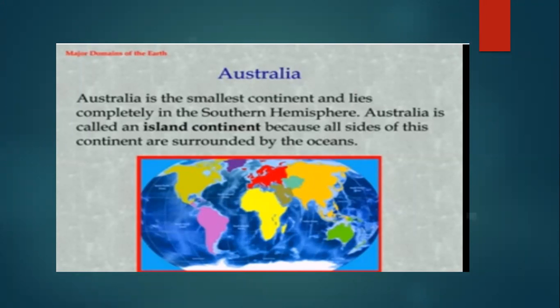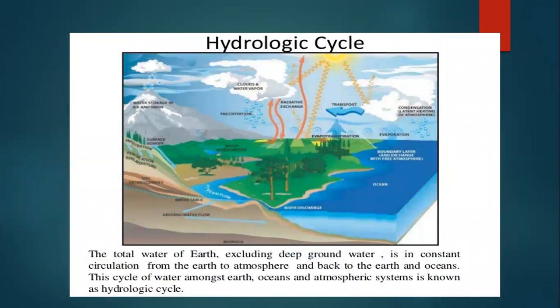Okay. Now, let us proceed to our next topic of this chapter, that is hydrosphere, the domain of water. Okay. In hydrosphere, you will study about the hydrological cycle. Now, students, just see this picture.